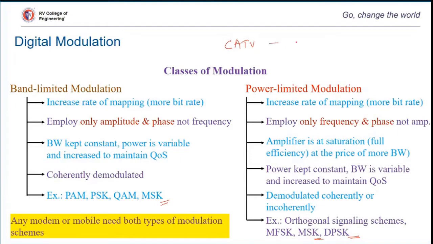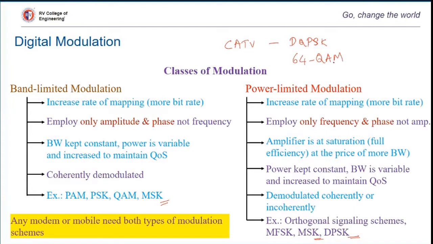For upstreaming or uploading, it uses a modulation scheme known as DQPSK, which is differential quadrature phase shift keying. For downstream, it uses QAM, 64 QAM. Okay, so this could be an example of a mixture of modulations that you would be using.